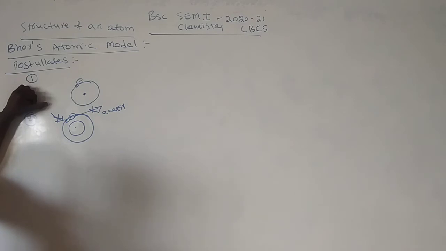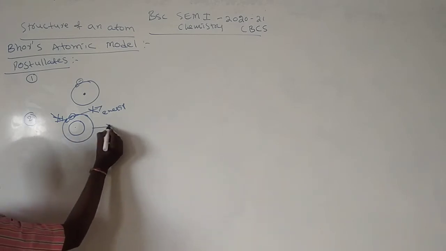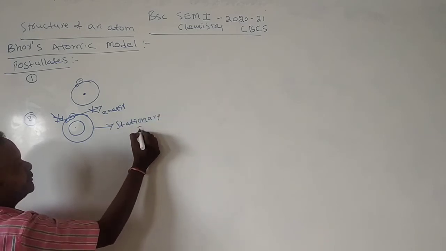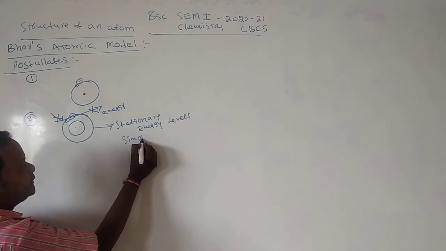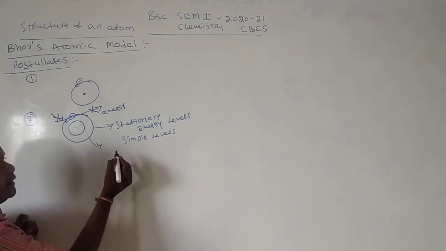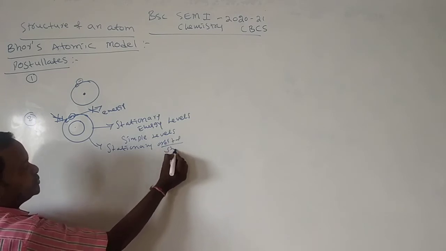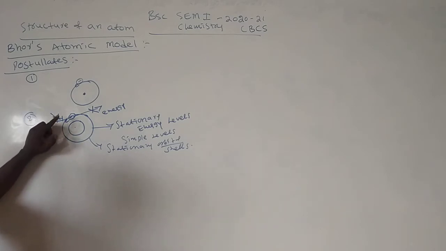So these shells or levels we call stationary energy levels, stationary orbits or stationary shells.